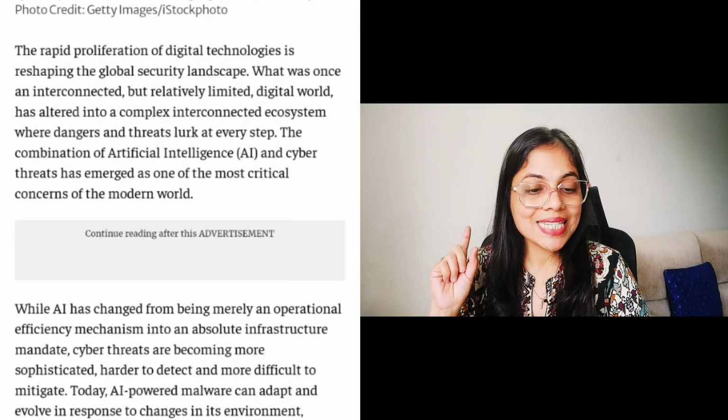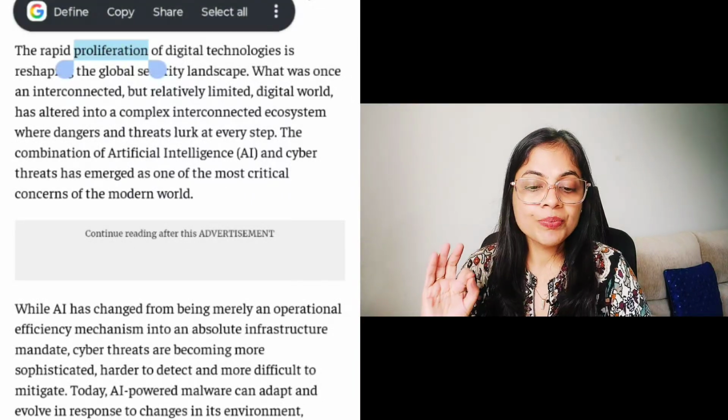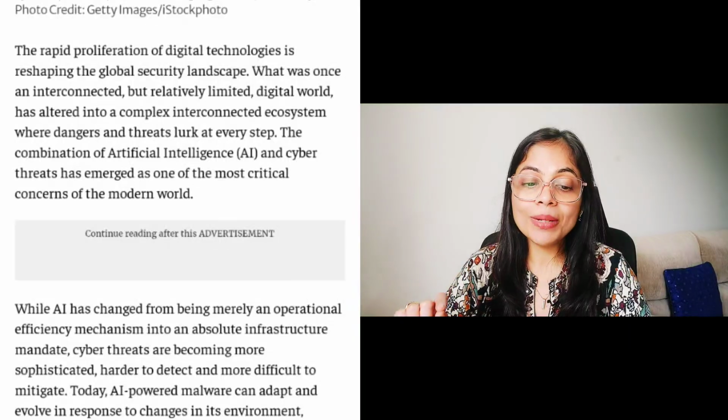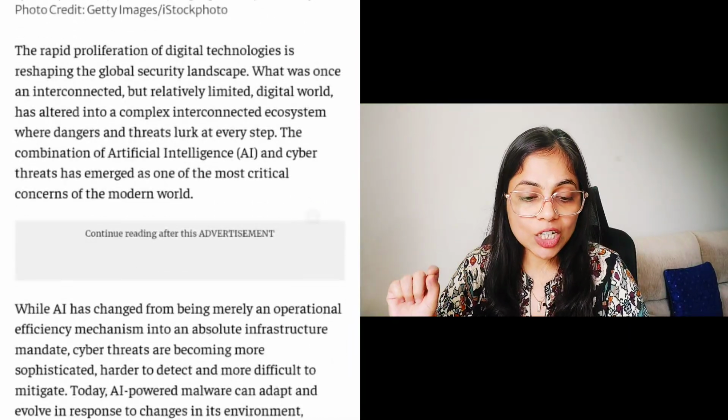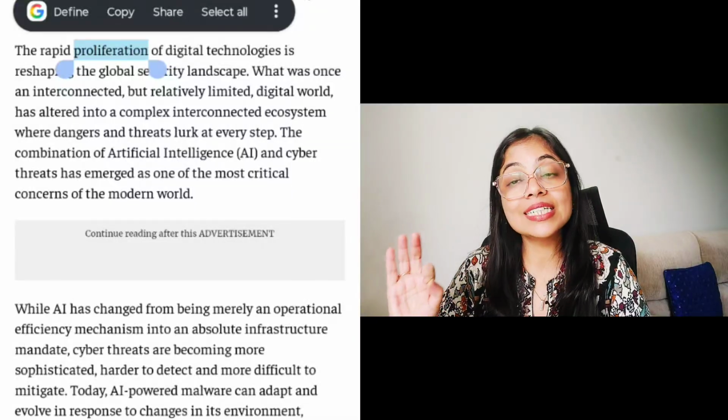Next, what was once an interconnected but relatively limited digital world has altered into a complex, interconnected ecosystem where dangers and threats lurk at every step.